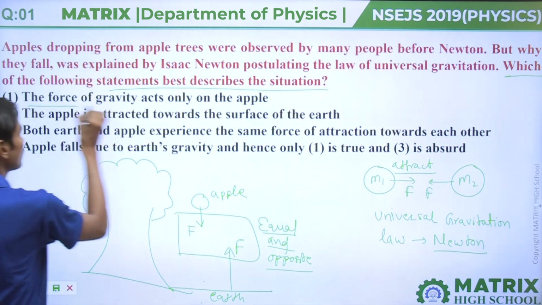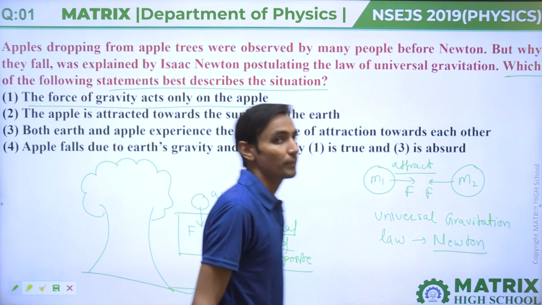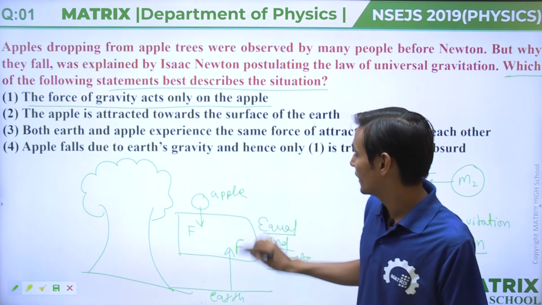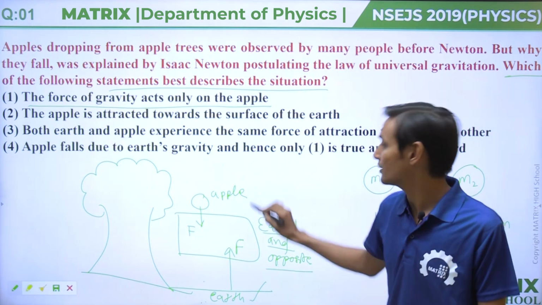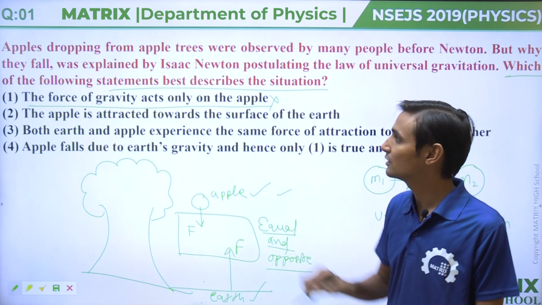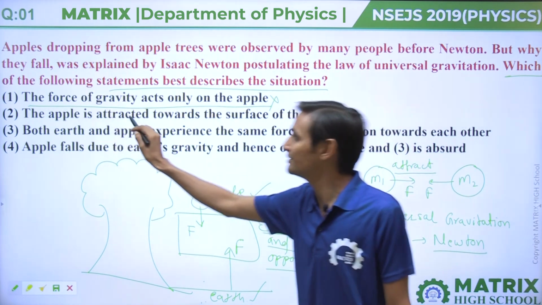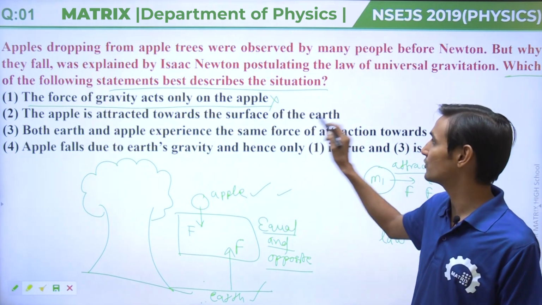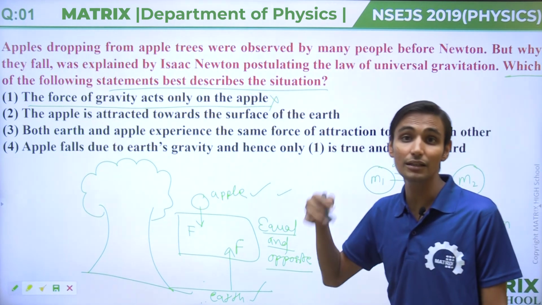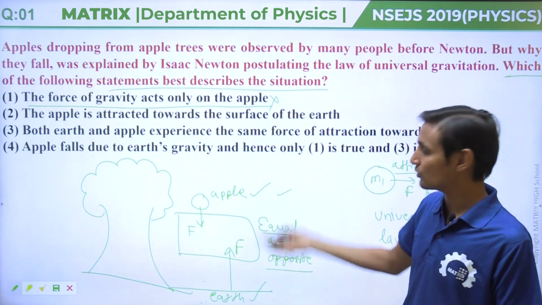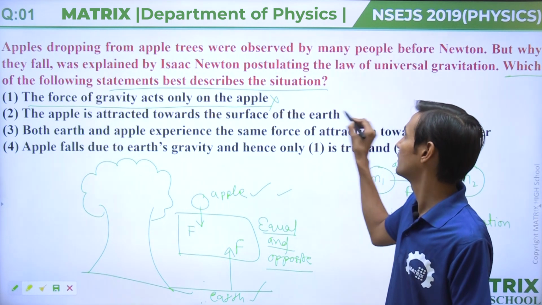First option: the force of gravity acts only on the apple. No, the force of gravity acts on the earth and the apple both, so this option is wrong. The apple is attracted toward the surface of the earth. This is correct but incomplete, because the earth is also attracted toward the apple.